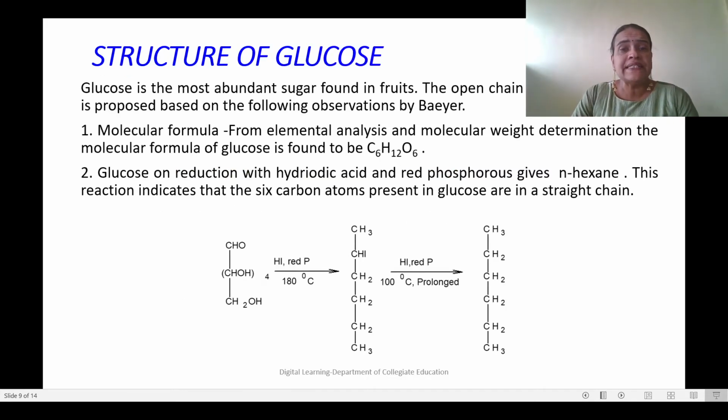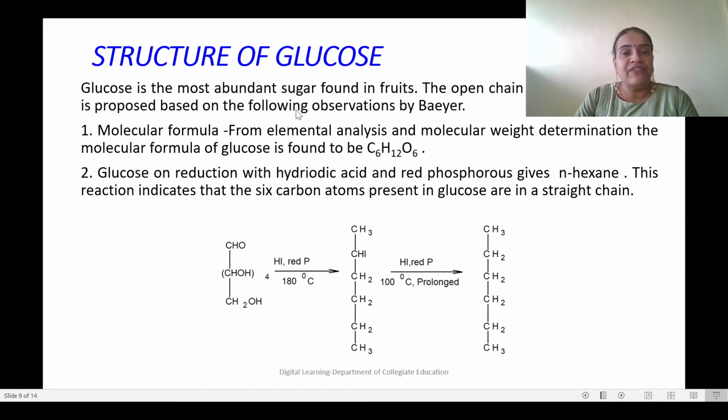Now, the basic carbohydrate is glucose, which is very familiar to us, and we know it is a hexose. But how do we arrive at the structure of glucose? Glucose is the most abundant sugar found in fruits. The open chain structure of glucose was proposed by the scientist Baeyer, based on the following observations.